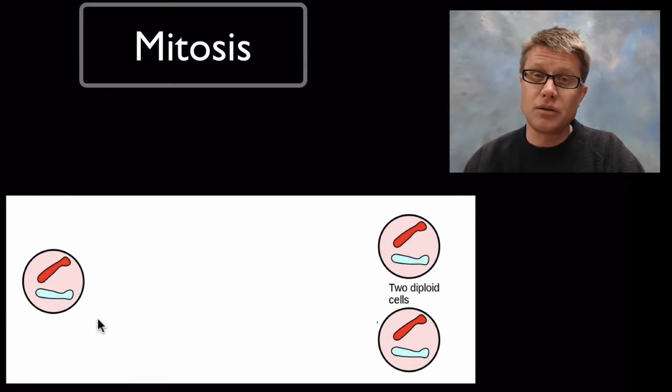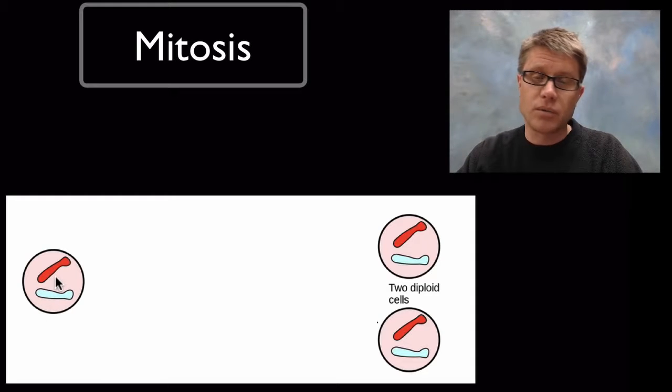So how do we duplicate a typical cell? Well, first we should say, when do we do that? Well, remember, when you go from a zygote to an adult, we're doubling the cells over and over and over again. And then we're constantly replacing the cells in our body. So as cells become worn out or damaged or removed, we have to replace those with other cells. And we do that through mitosis. Again, what is mitosis? It's technically the division of the nuclei, but then we're going to have division of the rest of the cell, which is called cytokinesis.